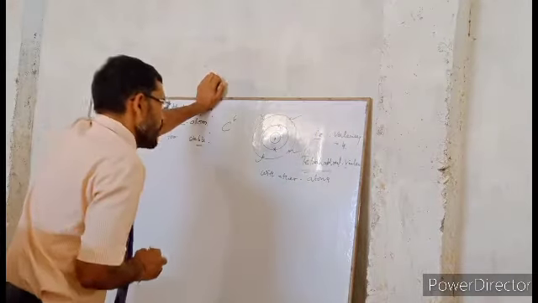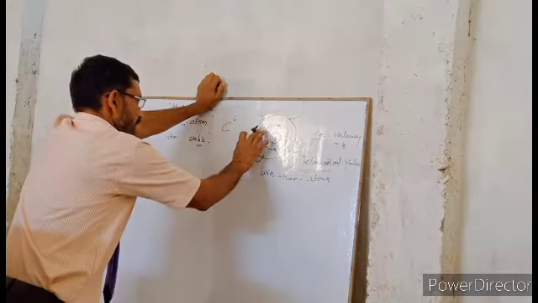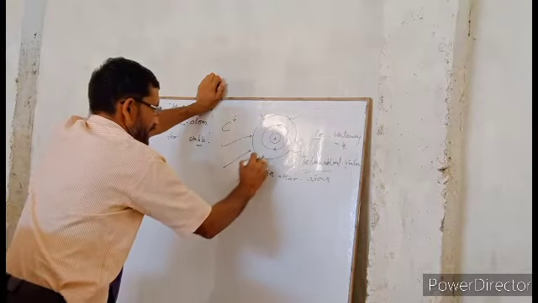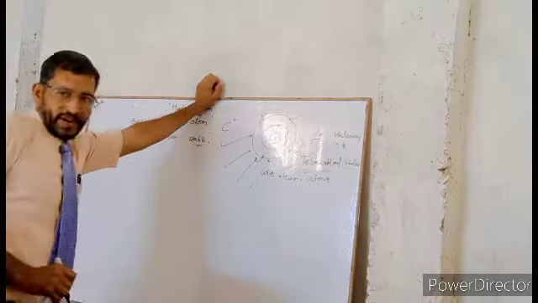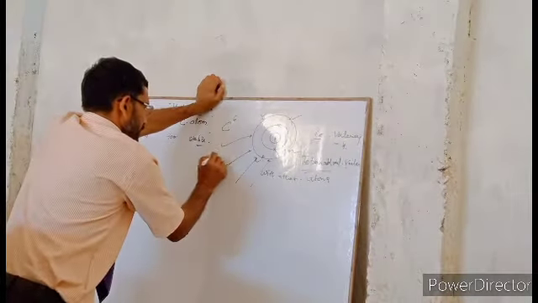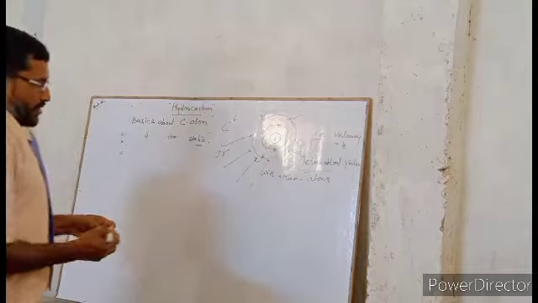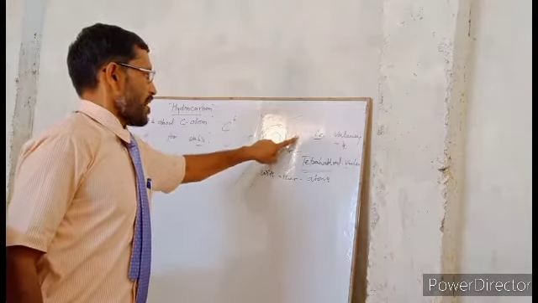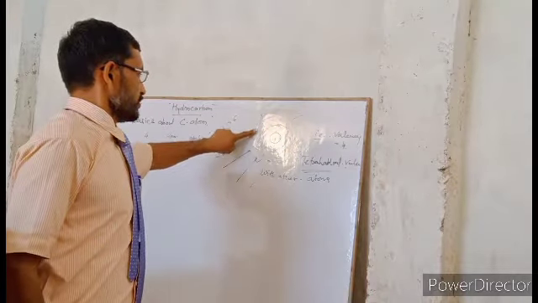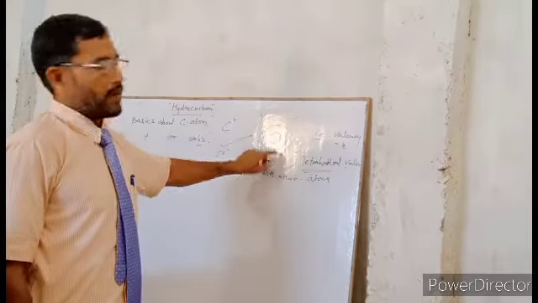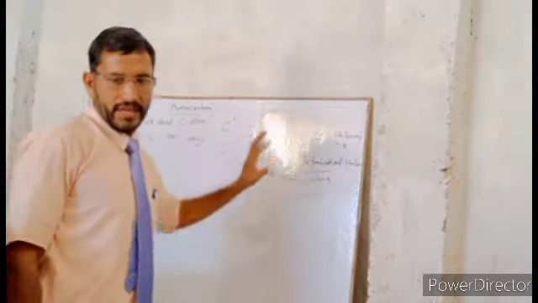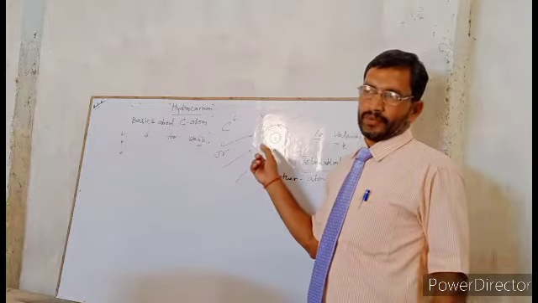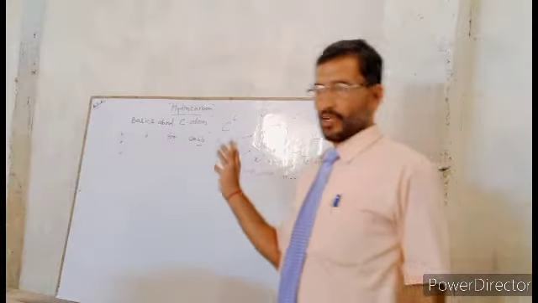One is that carbon gains 4 electrons from the outer side. Another way, the carbon releases its 4 electrons from the outer shell, and then it acquires the helium atom configuration.